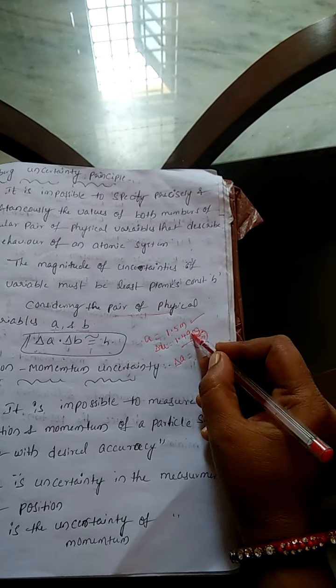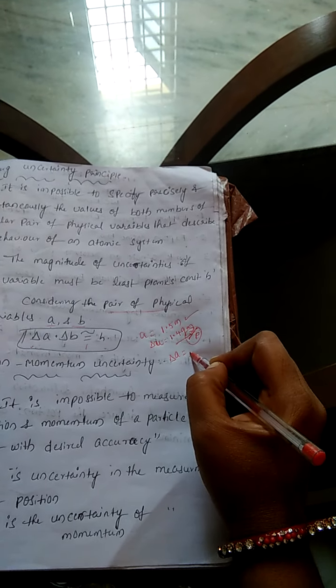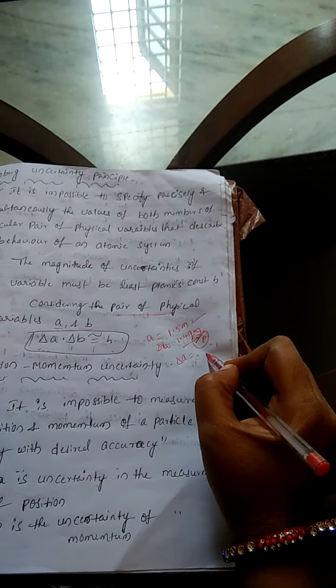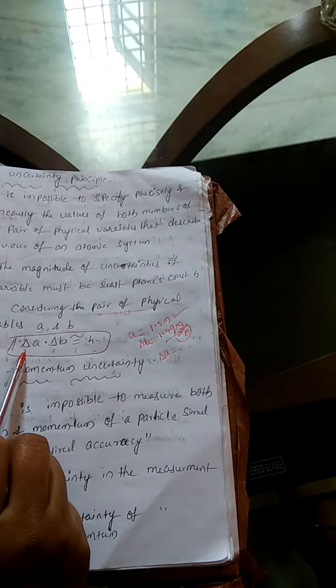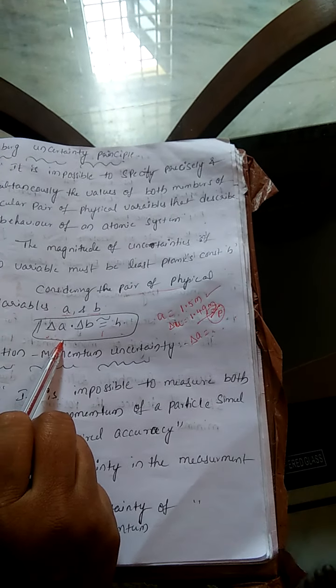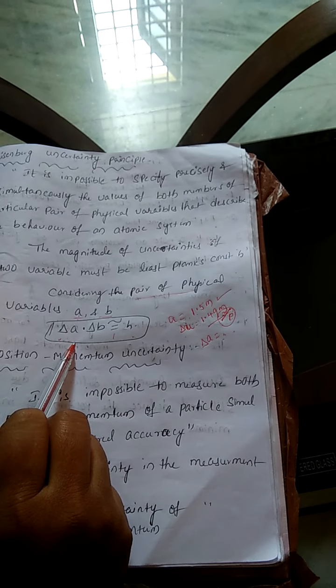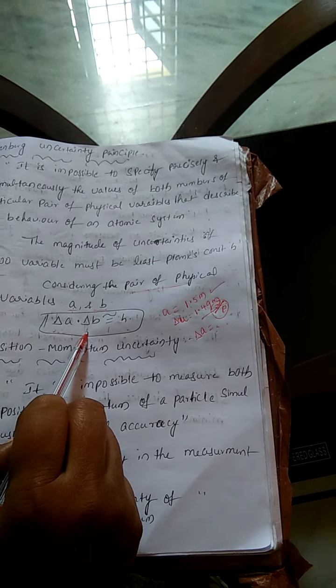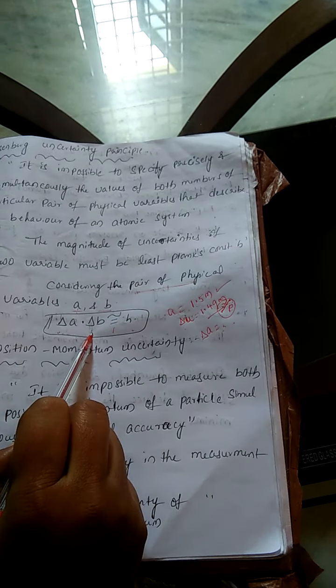Uncertainty means the changing value, the error value. So delta A is the uncertainty of variable A and delta B is the uncertainty of variable B. That is the change in the value, not the exact value. How much difference there is, that is the error value.